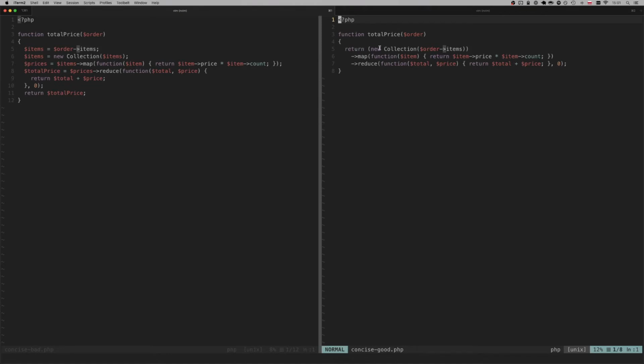Then we are turning the items of the order into a collection without defining a new local variable. Then we're chaining methods. So we call the same map as before, and then we call the same reduce as before. So I know that in the map we are multiplying the price of an item by the number of items of the same type bought, and then we reduce it to sum the price. And I already know that we return this value because return is really the first word in the body of that function.